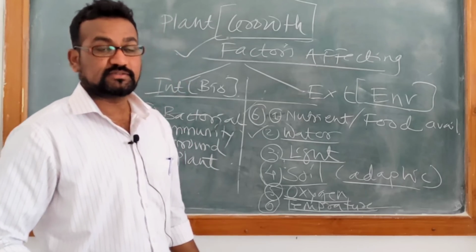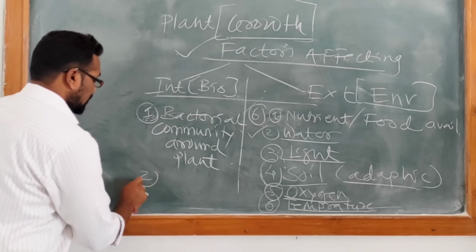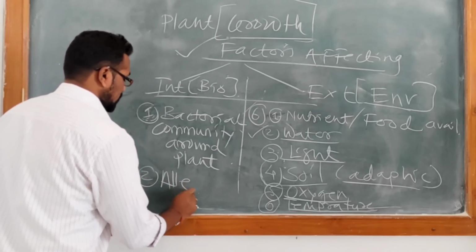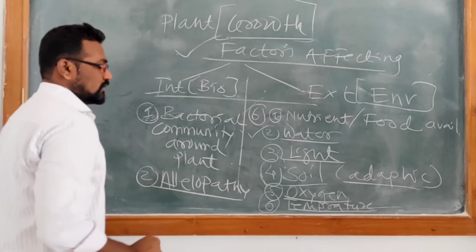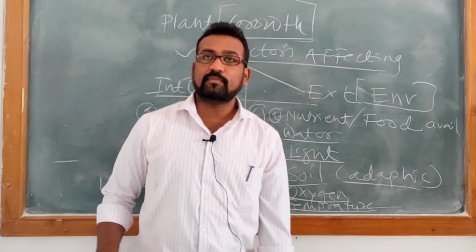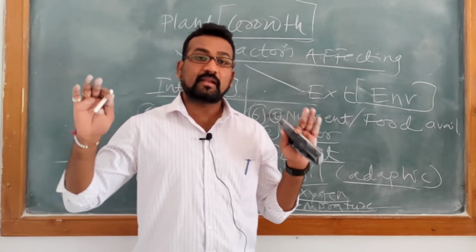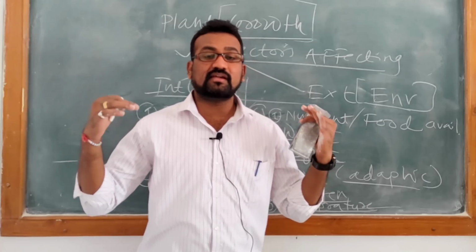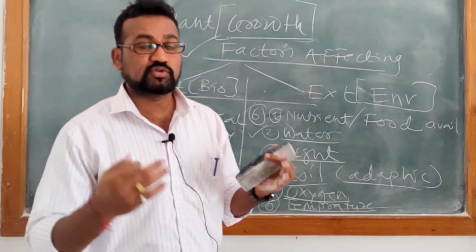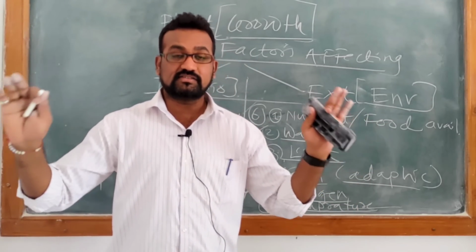Another very important point is allelopathy. So what is allelopathy? Allelopathy means one plant dominates other plants. They secrete some chemicals on other plants so that other plants die.